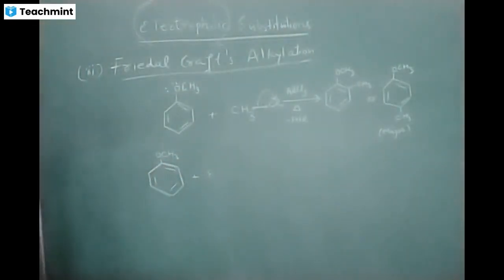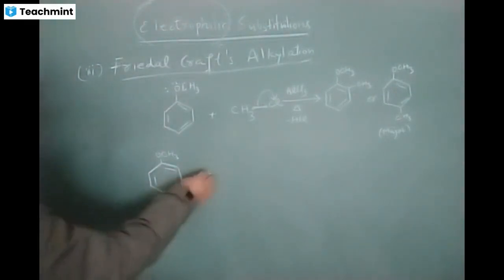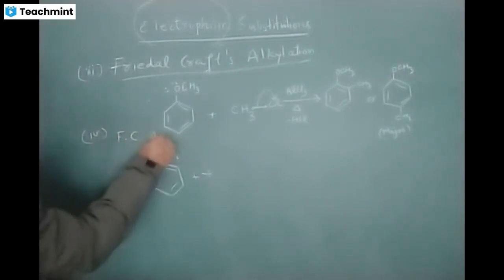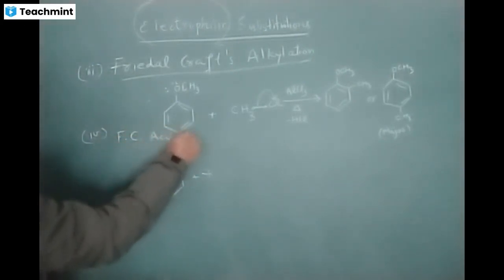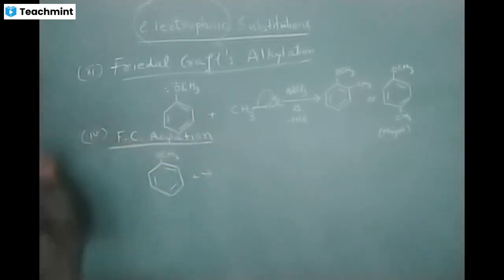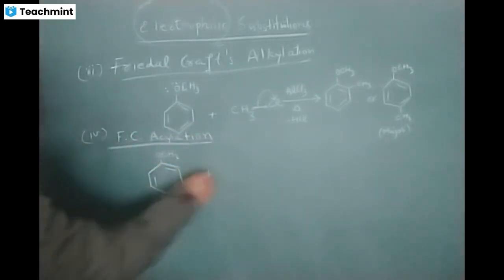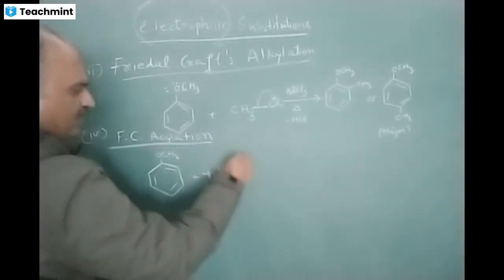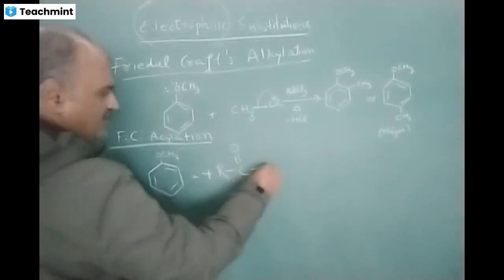Then the next reaction, Friedel-Crafts acylation. Substitution with acyl radical. We take a molecule of anisole and put acid chloride, RCOCl.